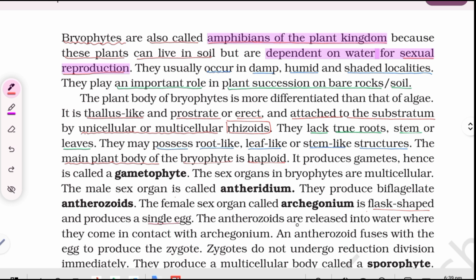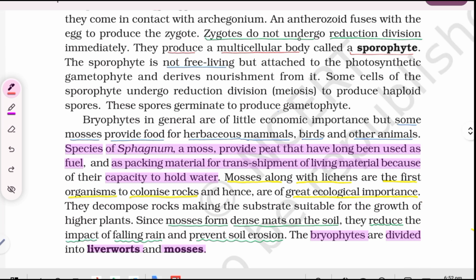The antherozoids are released into water where they come in contact with archegonium, and an antherozoid fuses with the egg to produce the zygote. Zygotes do not undergo reduction division immediately. They produce a multicellular body called a sporophyte. The sporophyte is not free living but attached to the photosynthetic gametophyte and derives nourishment from it.